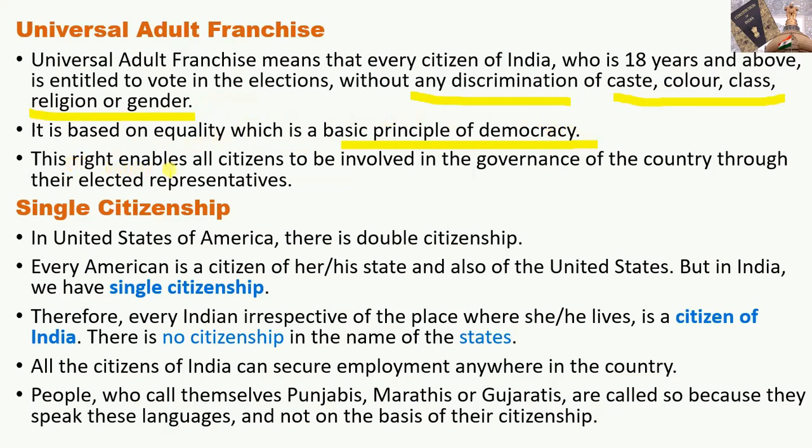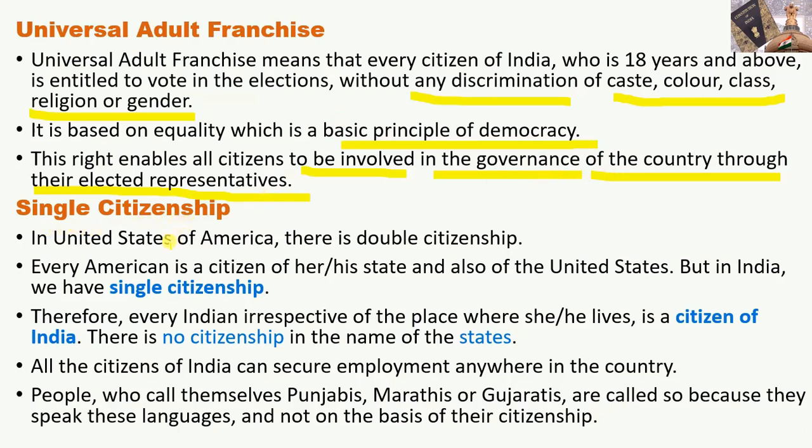So this right enables all citizens to be involved in the governance of the country through their elected representatives. Through this power, people who are of age 18 and above contribute in the governance of our country by electing their representatives.